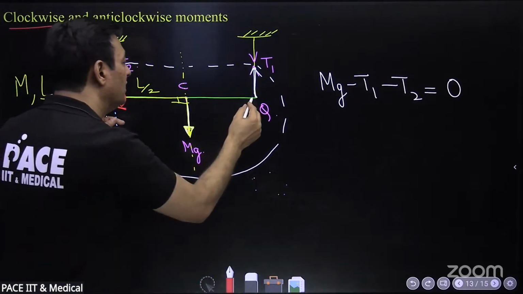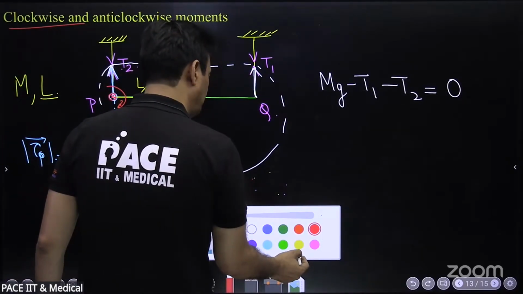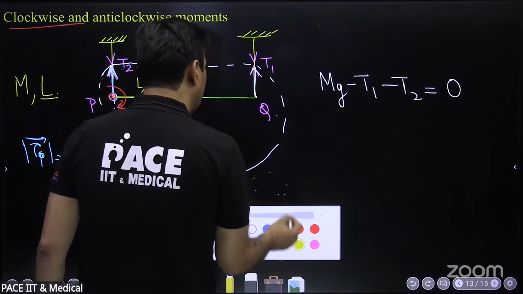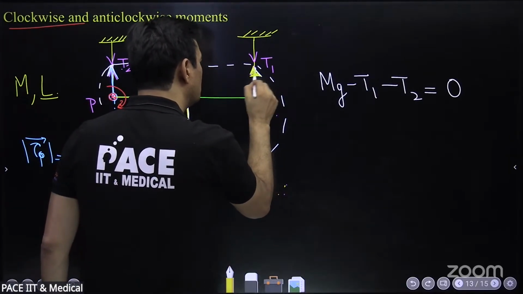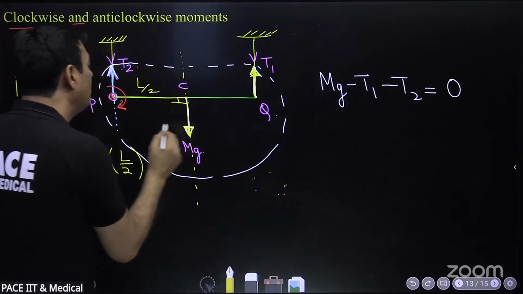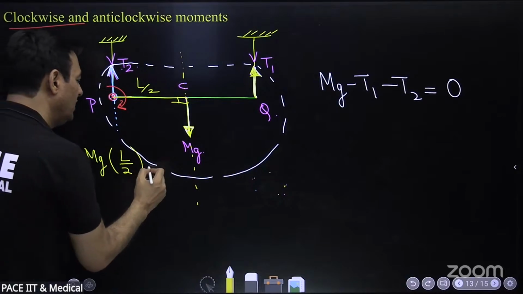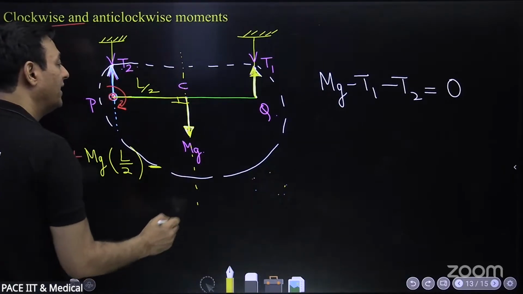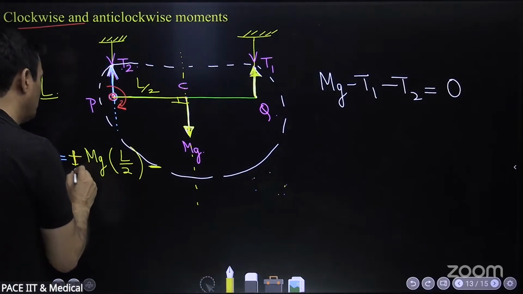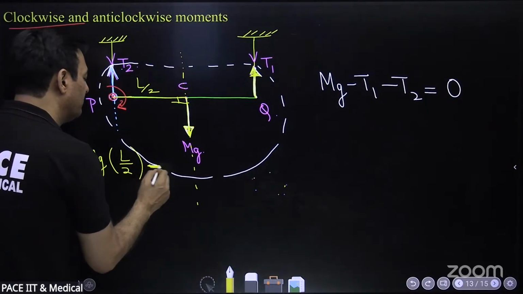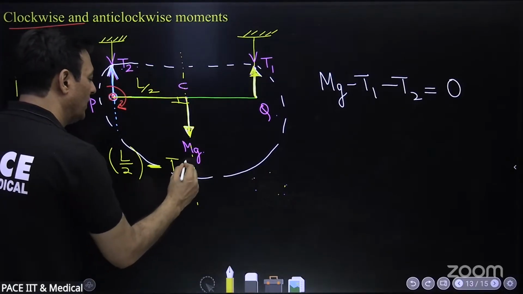Now please tell me, will the torque due to T1 be clockwise or anti-clockwise? Anti-clockwise. This force T1 is upwards, and the arm length is L. So the torque due to this will be negative, because I chose clockwise to be positive and anti-clockwise will be negative. Minus T1 into L.